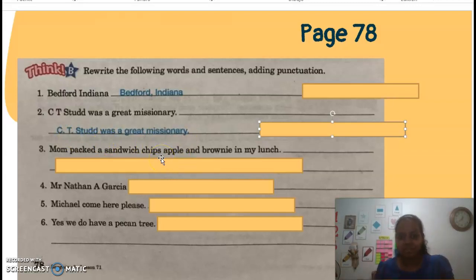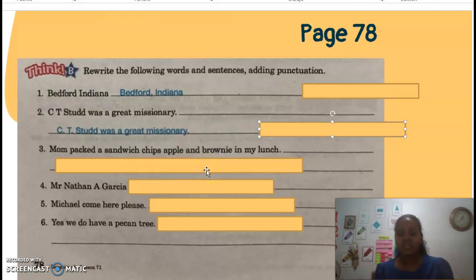Very good. Number 3. Mom packed a sandwich, chips, apple and brownie in my lunch. Does it make sense? I don't think so. Why? Because here we have a group of words that are related to one specific topic, and in this case, it is the topic of food. Sandwich is food, chips is food, apple is food, and brownie is food also.